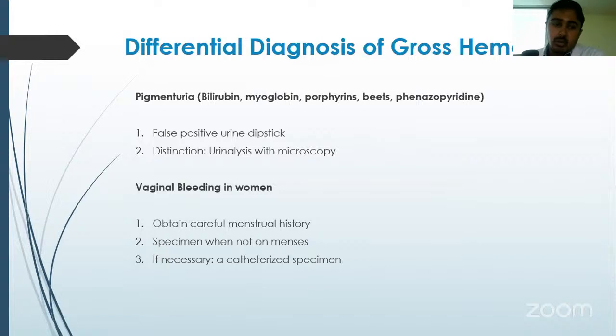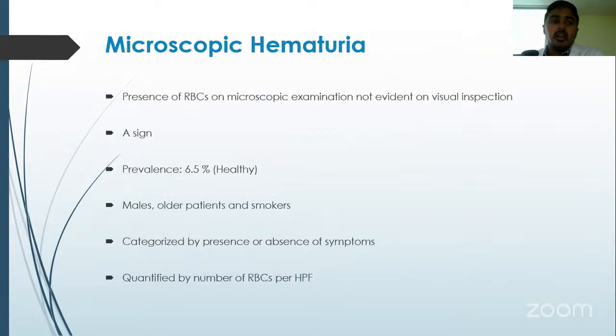Differential diagnosis important here is pigmenturia, which has to be differentiated from actual hematuria because it gives a false positive urine dipstick test, and microscopy is indicated, which helps us in differentiating it. Vaginal bleeding in women is again a differential which has to be noted about. You have to obtain a careful menstrual history. A specimen should be taken when a patient is not on menses, and if necessary, a catheterized sample has to be taken.